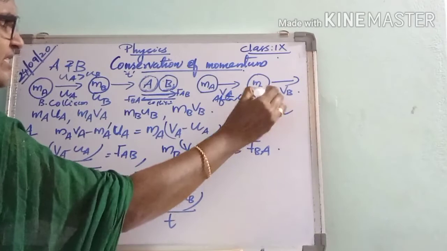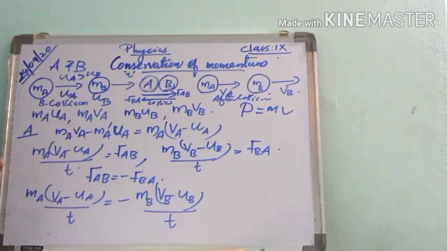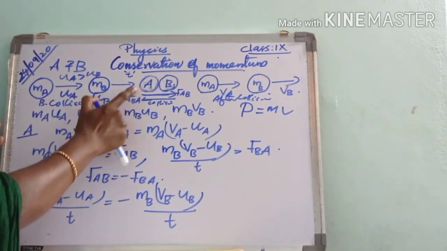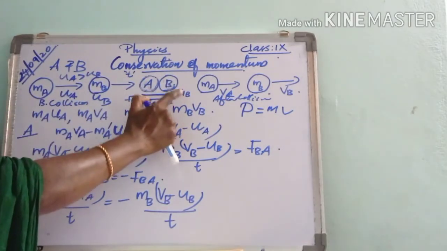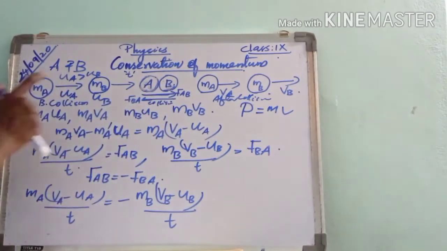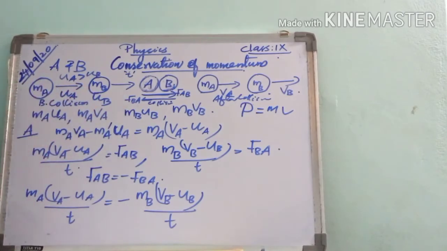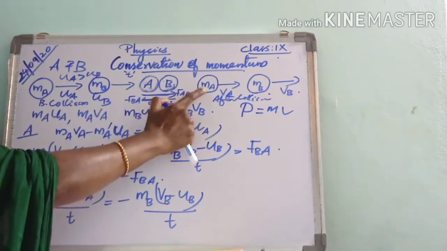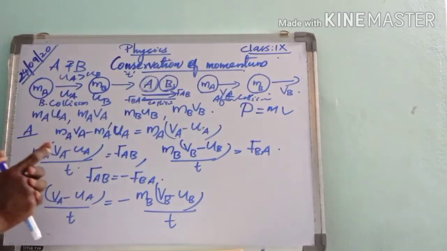At the time of collision, which lasts for a very small time t, ball A exerts a force on ball B, that is FAB. At the same time, ball B also exerts an equal and opposite force upon ball A, that is FBA, by Newton's third law. Then after collision, ball A moves with velocity VA and ball B moves with velocity VB.